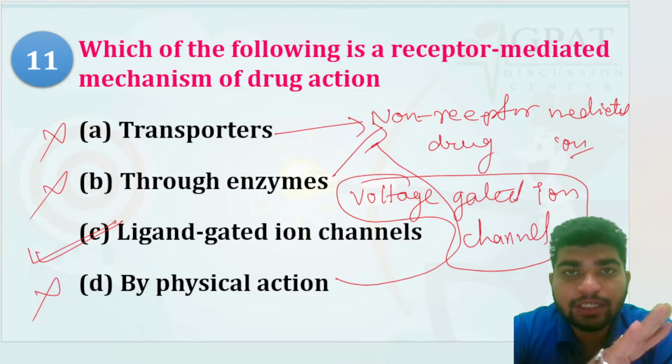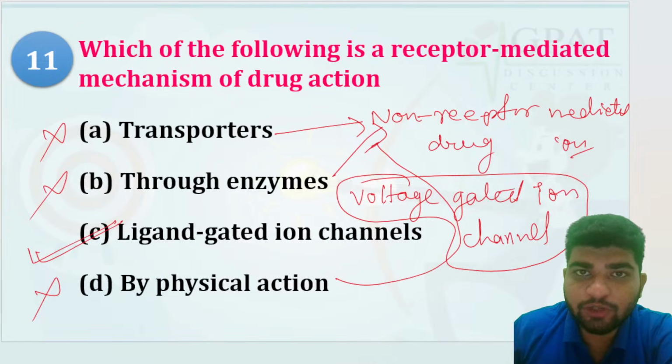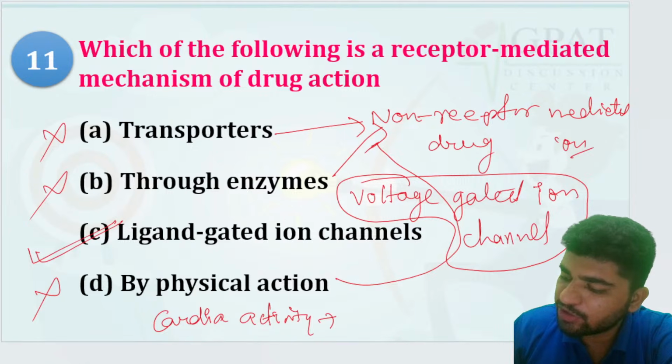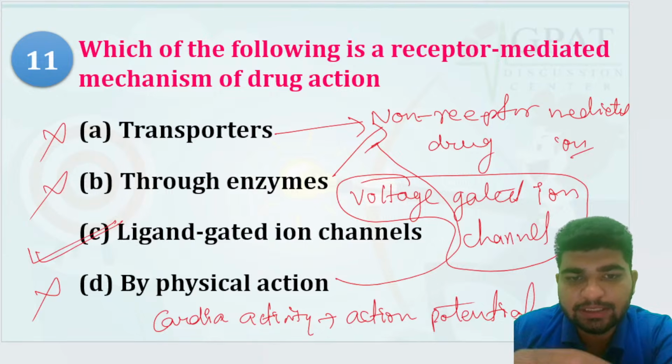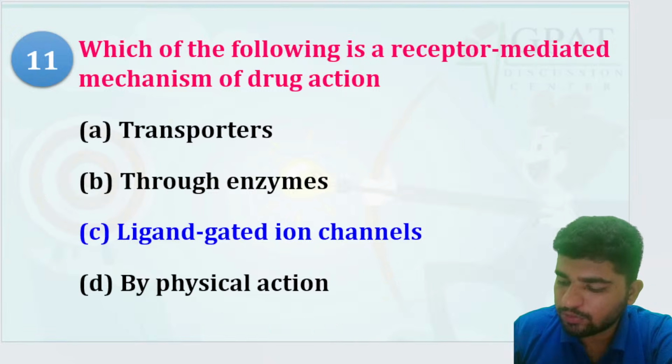But if the drug is acting on the voltage imbalance, just like in the case of cardiac activity, that is action potential, right? In that case, there is a voltage gated ion channel in response to the imbalance of the ions. These voltage gated ion channels may play a role. Okay, all right.